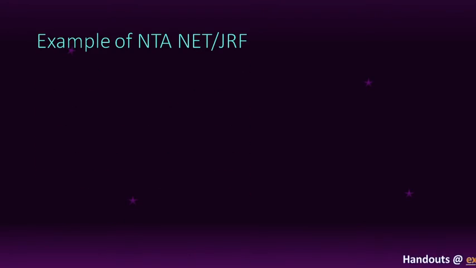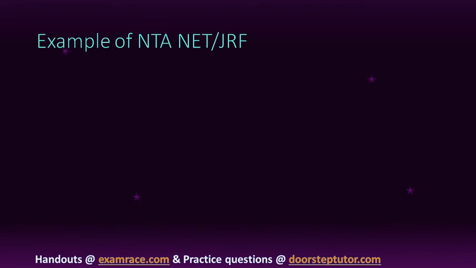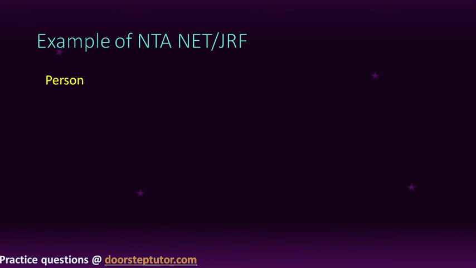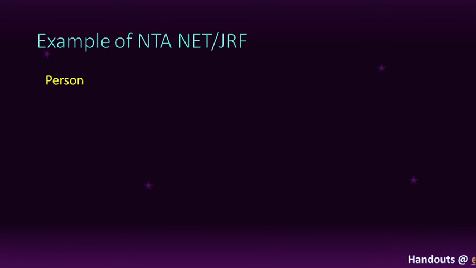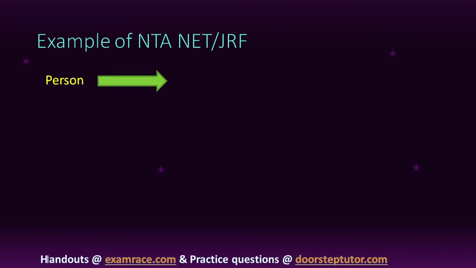Now we understand all this by taking an example: NTA NET JRF. This person wants to prepare for the NET and JRF exam. For preparing, there must be some motivation inside this person.